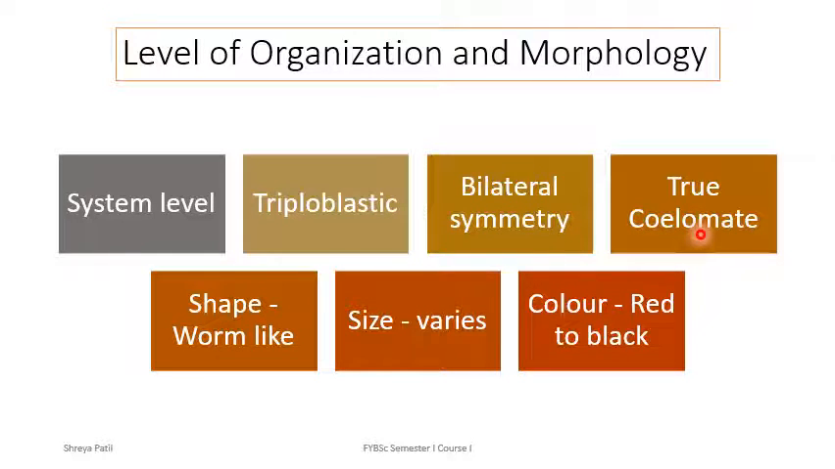Annelids are true coelomates. They have true body cavity present between the gut and the body wall, which is lined with mesoderm. Annelids have soft, elongated, cylindrical or flattened body, usually with metameric segmentation. Size varies from species to species, some being very small as microscopic. However, some can grow up to several centimeters. The color of most annelids varies from red to black.